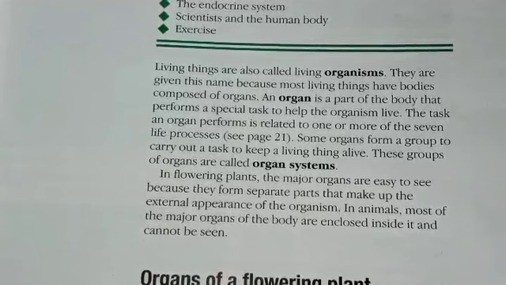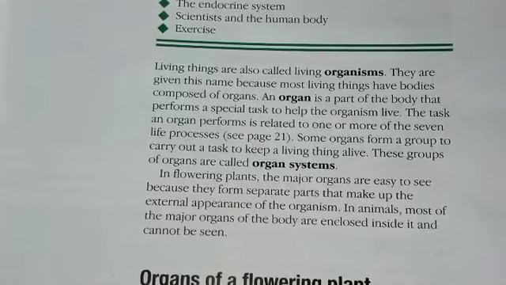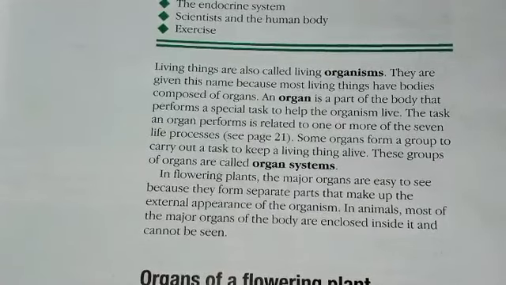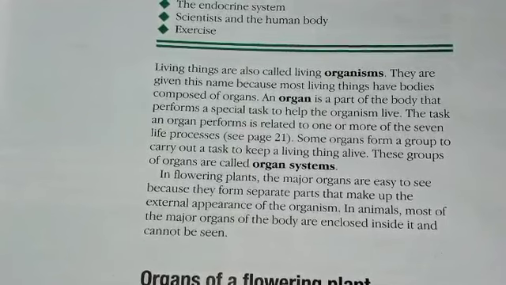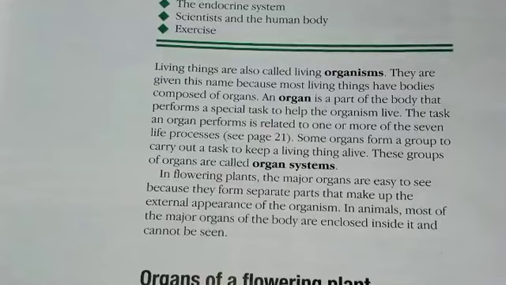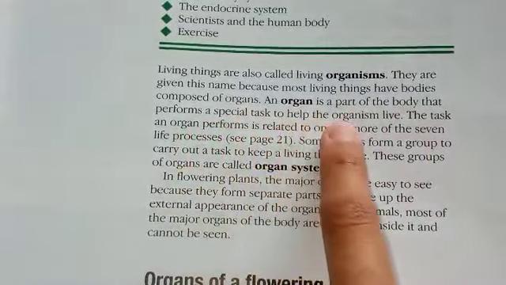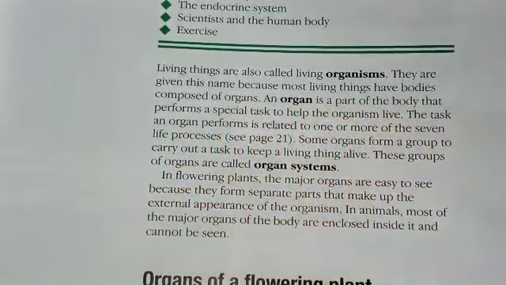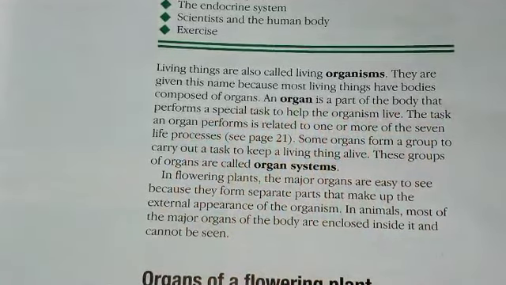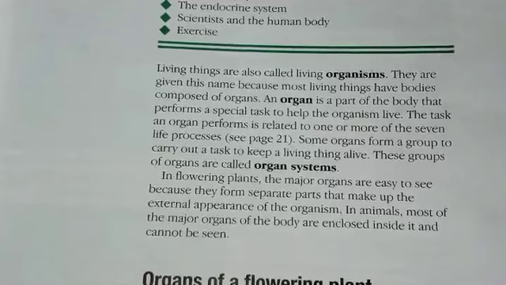Why are the living things also called living organisms? Because their bodies contain many multi-function organs. And an organ is a part. And what is an organ? An organ is a part of a body that performs a special task to help the organism live. They are saying, what is an organ? It's a general question. What is an organ?